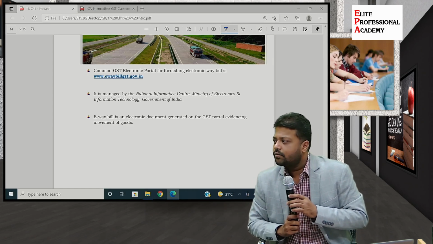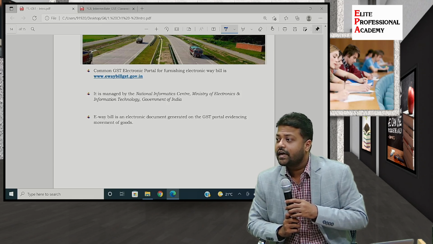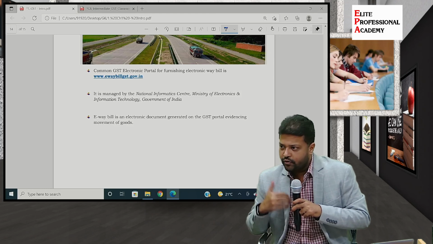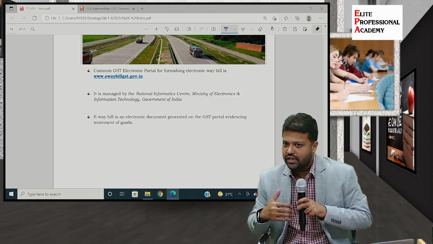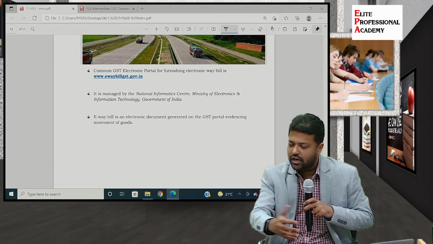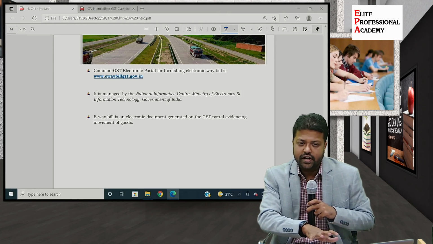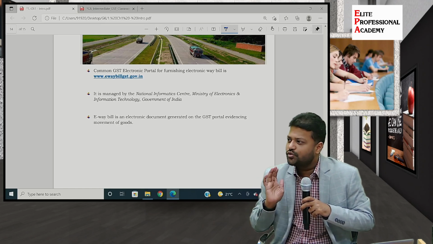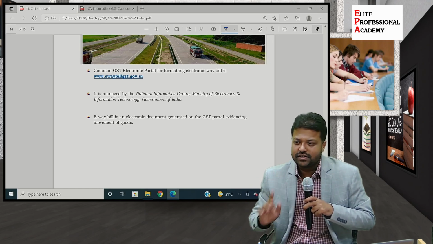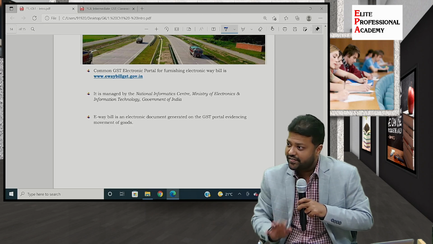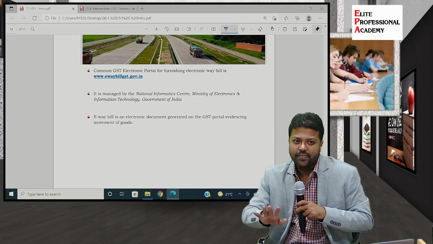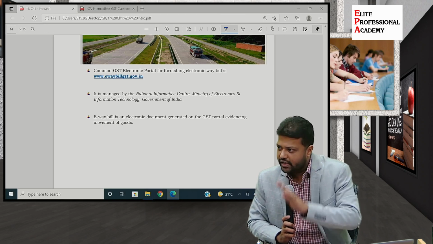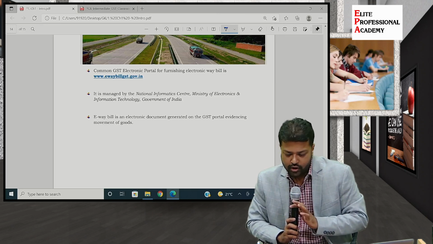The Institute of Chartered Accountants of India conducts one course, ELT, Earn, Train and Learn, and I'm one of the faculty in it. We are supposed to not only teach the students the concepts, but also log into our own registrations and show them how the return needs to be filed, how we take the registration, how we cancel the registration, how we generate an e-way bill. I actually generate an e-way bill and show them. So if time permits at all, we will do one such session in this classroom also.